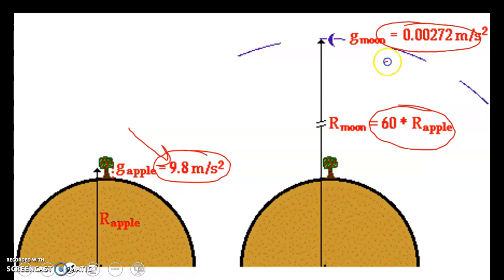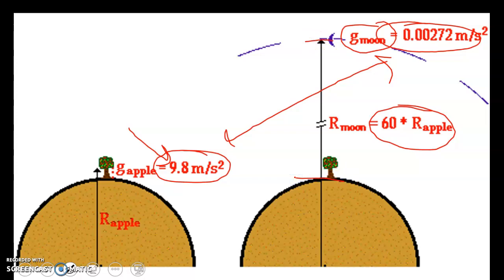Huge difference, right? And this moon is not our moon; it's just a random moon that we came up with. But the point is that acceleration due to gravity changed a lot as we increased our distance from our object.